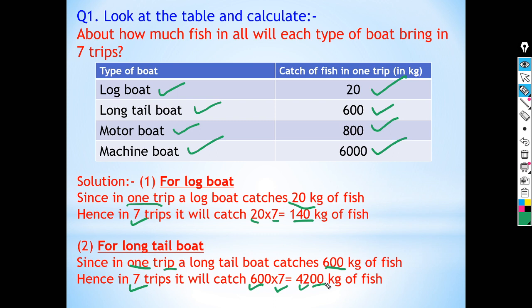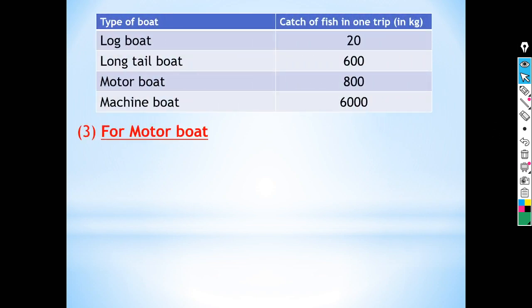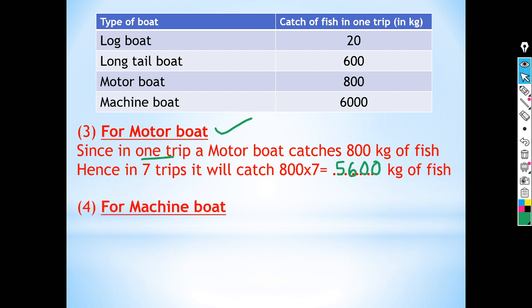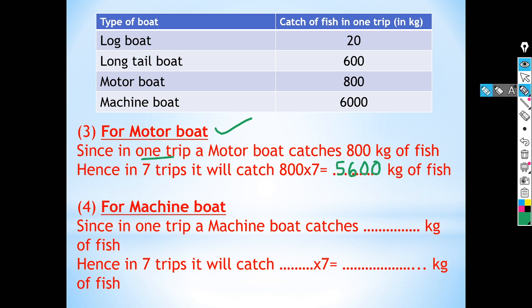4200 kg of fish. Now come to the third type of boat, that is motor boat. So for motor boat, since in one trip a motor boat catches 800 kg of fish, hence in 7 trips it will catch 800 into 7, that is 8 sevens are 56 and put 20 after that, that is 5600 kg of fish.